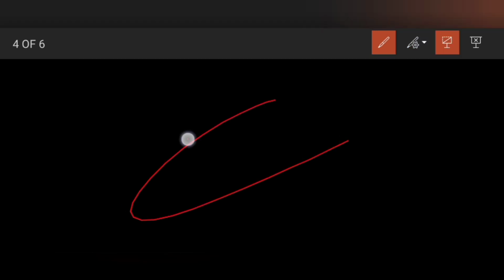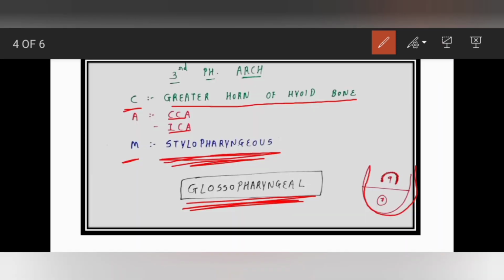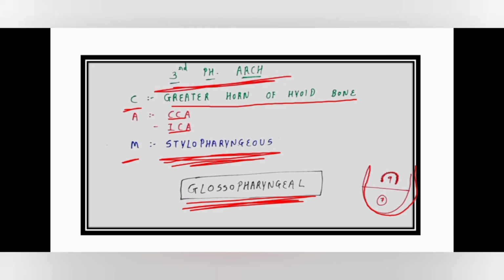See here again, anterior and posterior. Now the glossopharyngeal nerve will form here one papilla which is called the circumvallate papilla. So if anyone asks you what is the precursor for your circumvallate papillae, the answer will be the third pharyngeal arch. Note this thing.